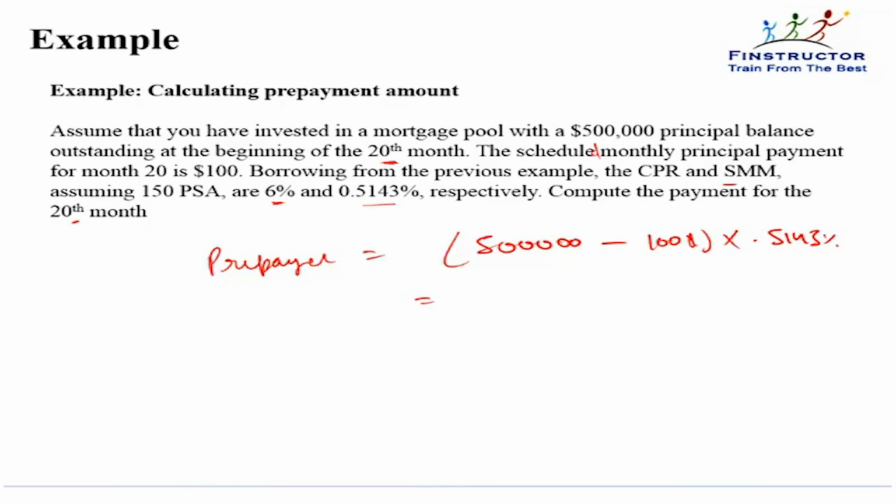This will be the amount of the prepayment, which comes out to be $2,570, so over and above the $100 of scheduled payment, we are expected to pay about $2,570 as prepayment. And this prepayment will reduce our outstanding principal, hence will reduce our interest outgo in the future.